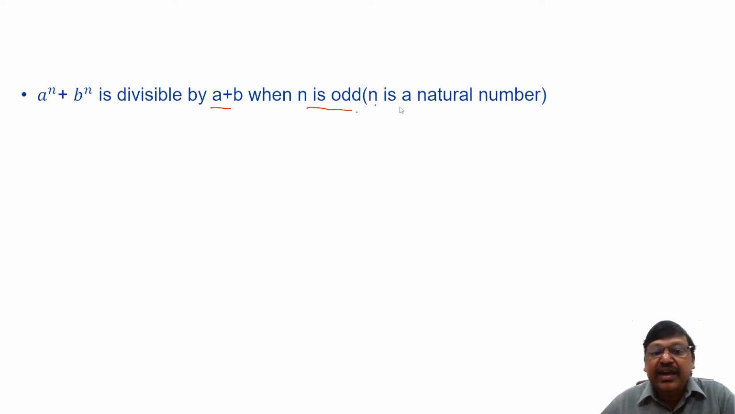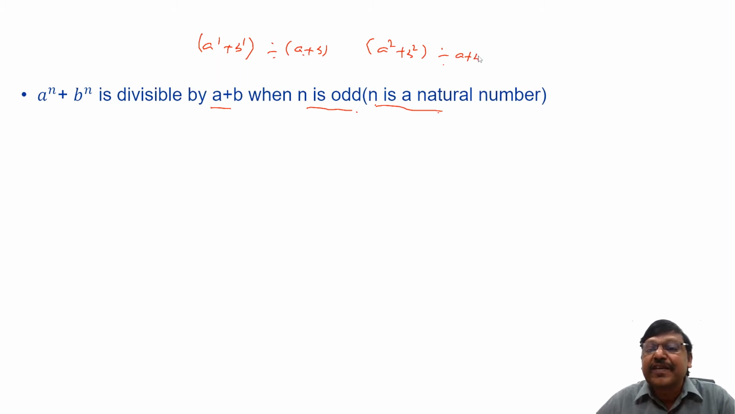Of course, when we say n here, n is a natural number, a positive integer. Say, for example, a^1 + b^1 is divisible by a + b, come what may be the a and b values. A^2 + b^2, is it always divisible by a + b? Not necessarily. But what about a^3 + b^3? Is it divisible by a + b? Yes.